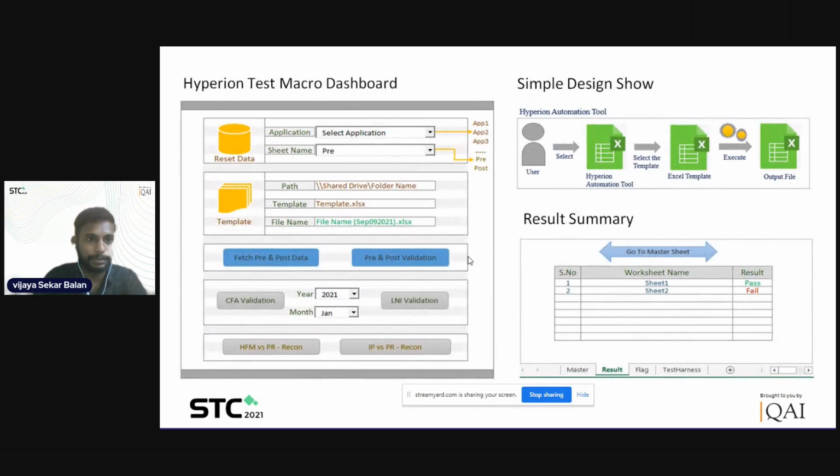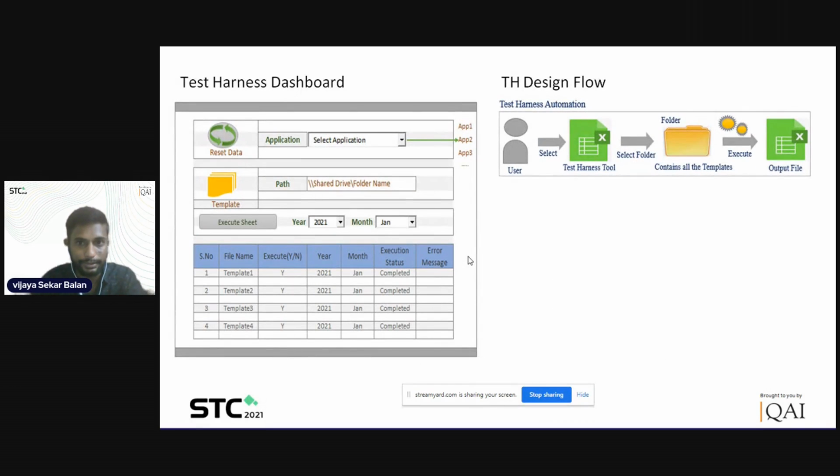The Hyperion test macro dashboard and the test harness dashboard work in the same way. The only difference is that this test harness template has to be updated frequently, as and when there is a change in the code.